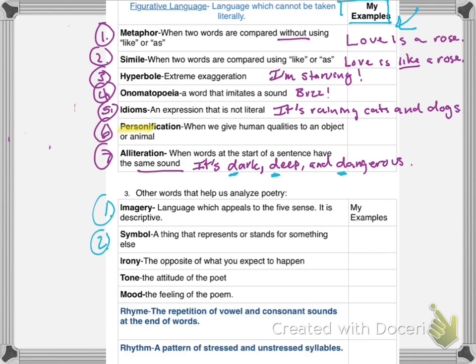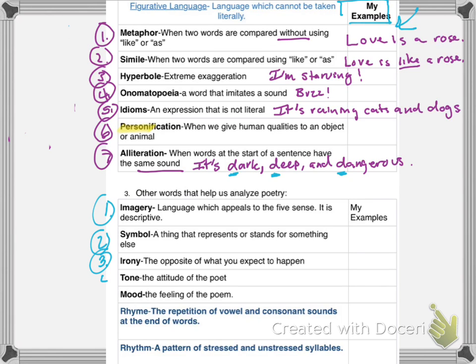A symbol, something that stands for something else. And in literature, one that I always remember, water can represent emotion. A road, you're going somewhere. Train tracks, a journey. Things like that. It stands for something else. Irony can be hard to explain, but it's the opposite of what you expect to happen. And you'll often hear people say, that's ironic.